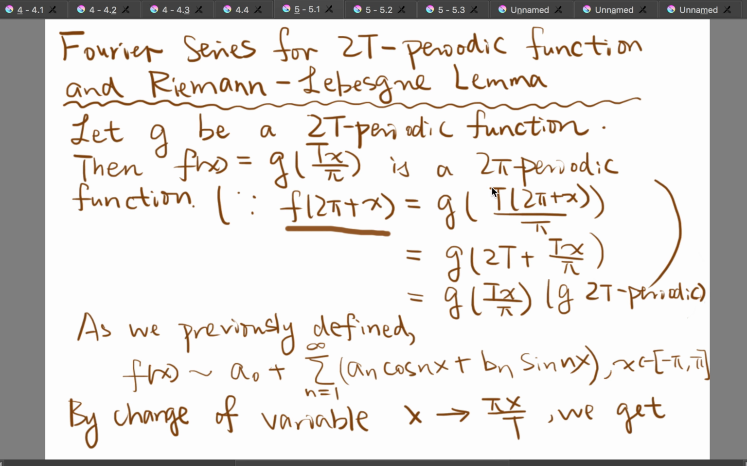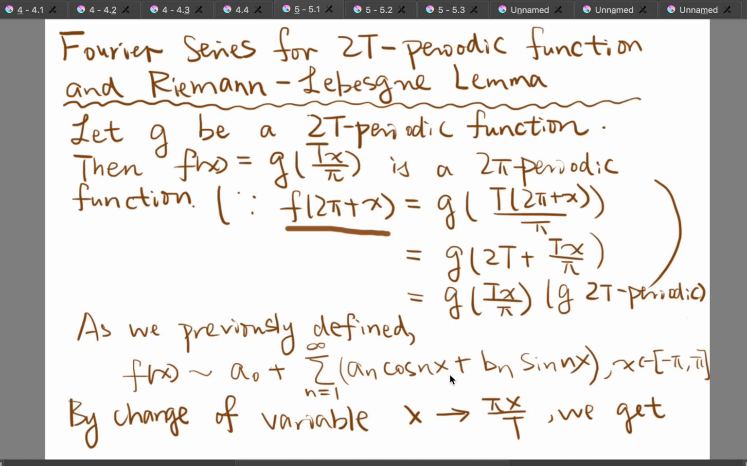So why are we defining a 2-pi periodic function? It is because we have defined what a Fourier series for a 2-pi periodic function means. So as we previously defined, we know that f(x) has a Fourier series like this.